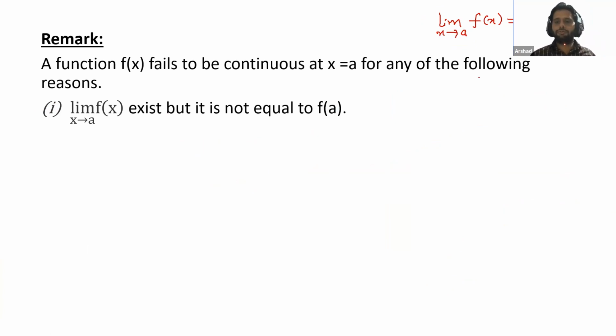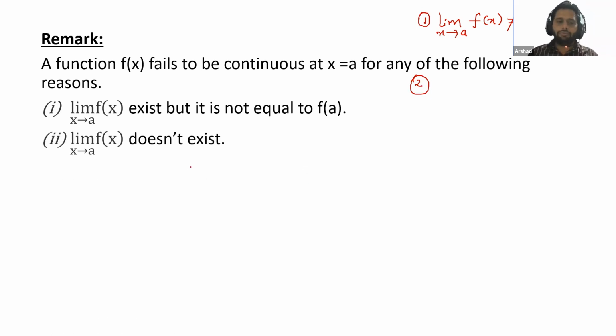The first scenario is when these two exist, but they are not equal. What can be the second scenario? The limit does not exist. So the second scenario is that the limit does not exist.